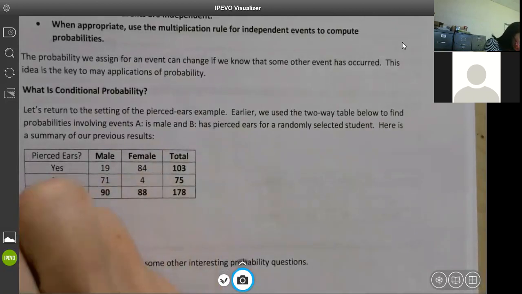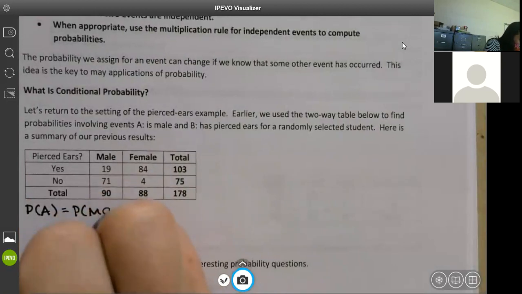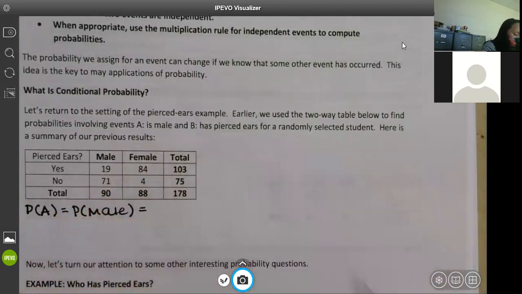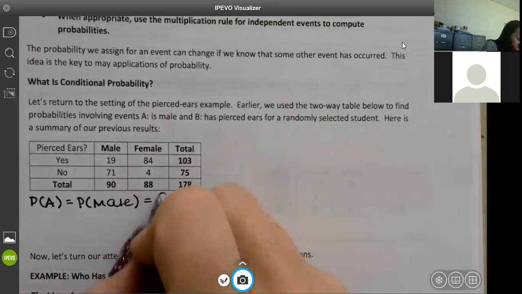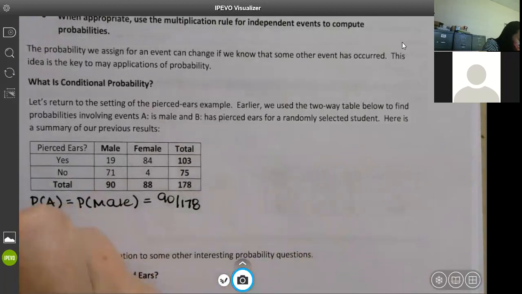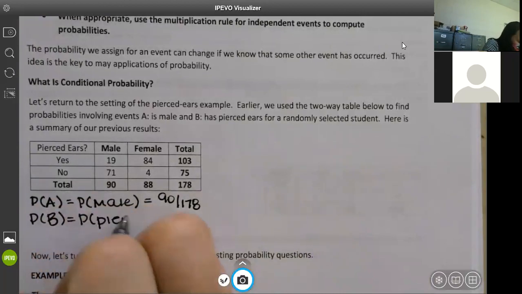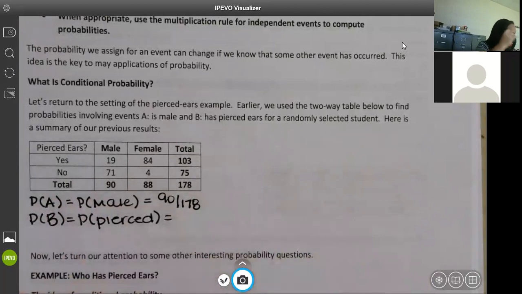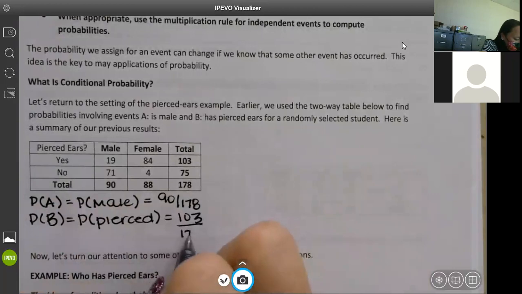We did the probability of A, which is the probability of somebody being male. What did we say that was? Male was, what's your probability? 90 over 178. See, you already got it. We had the probability of B, or the probability of being pierced. What is that probability? 103 over 178.